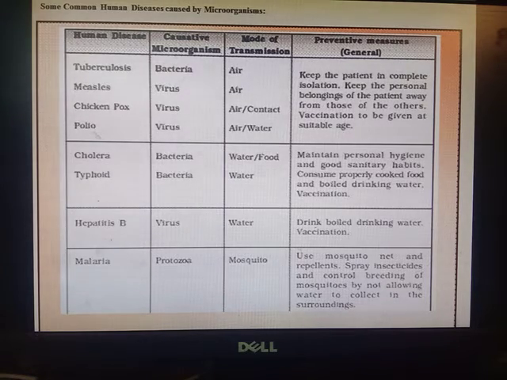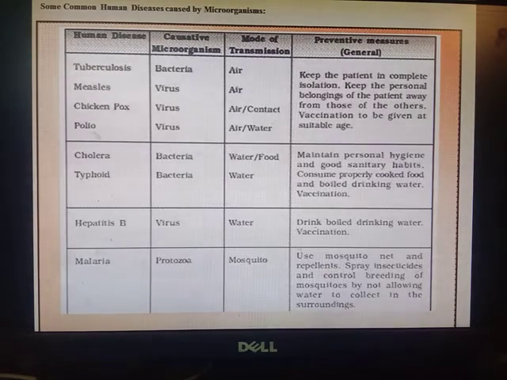Now if I talk about cholera, that is also caused by a microorganism bacteria. Mode of transmission is water or food, and general preventive measure क्या हो सकते हैं? Maintain personal hygiene and good sanitary habits, consume properly cooked food and boiled drinking water, and vaccination. So these are the preventive measure, general preventive measures which should be used in different types of diseases.